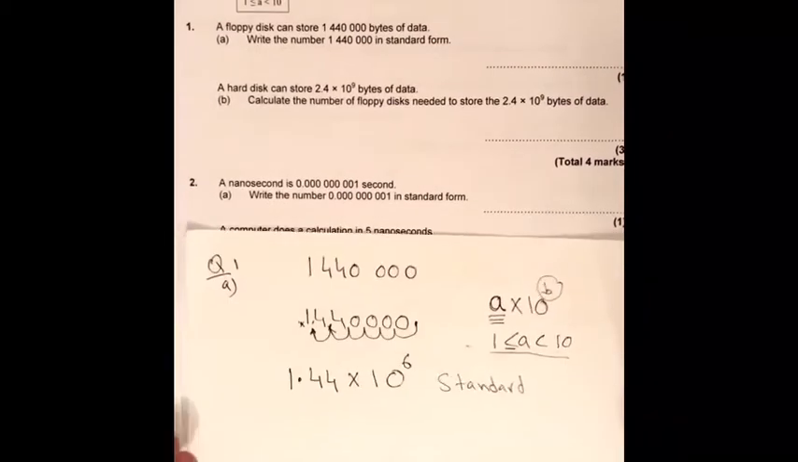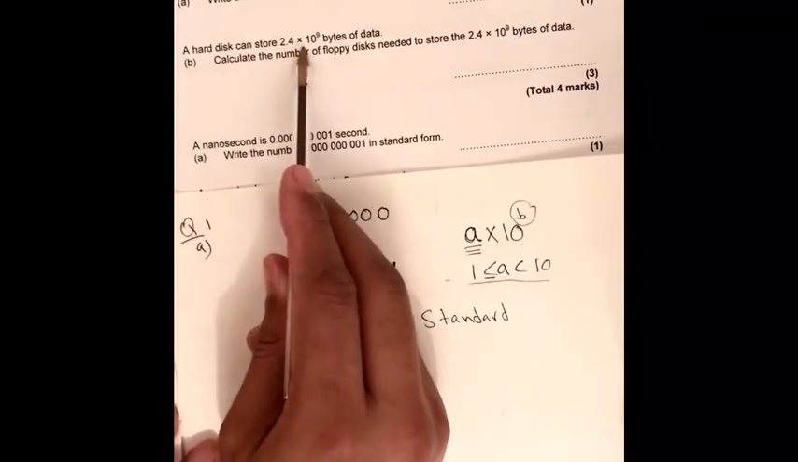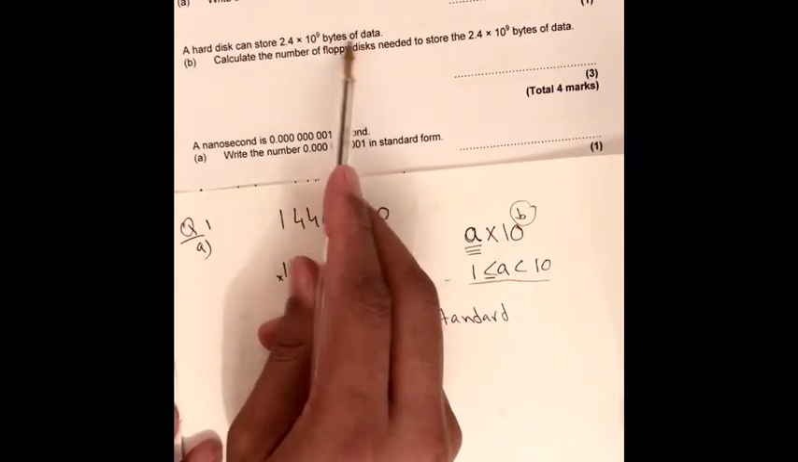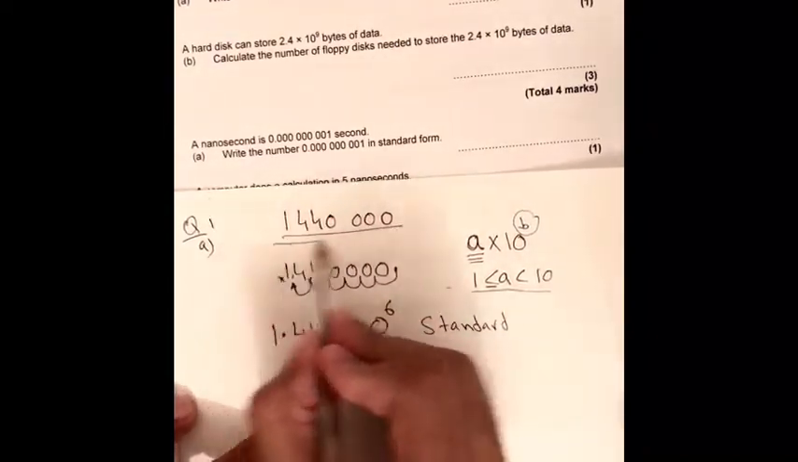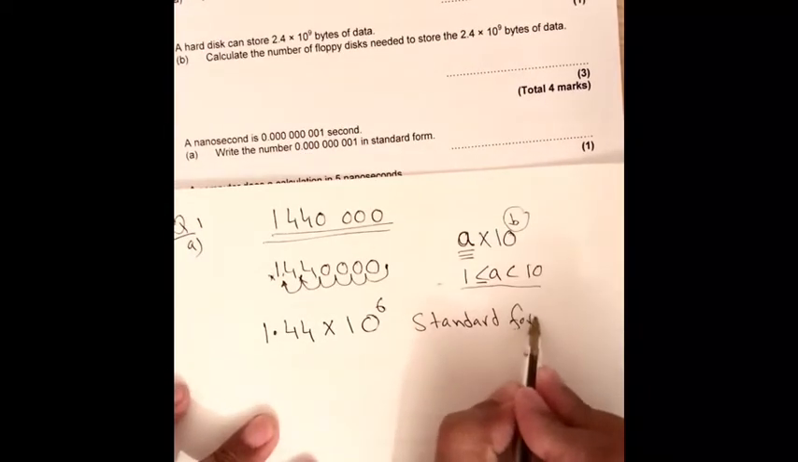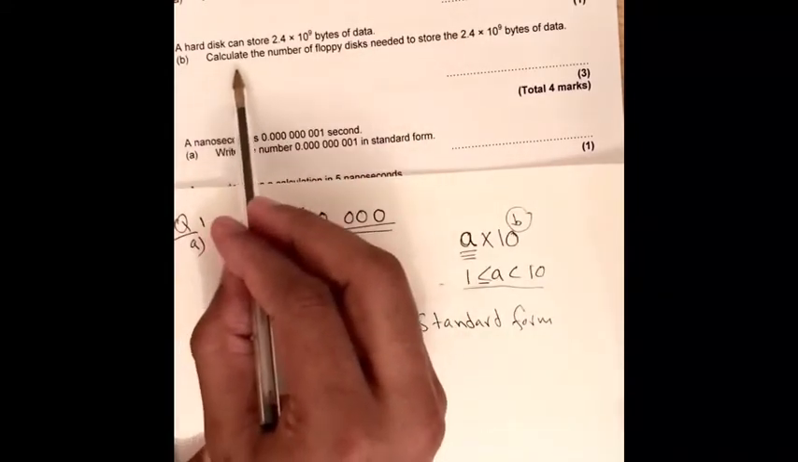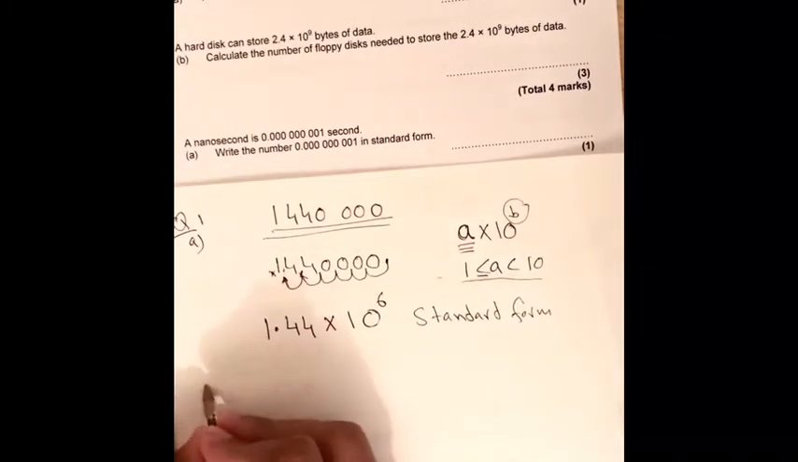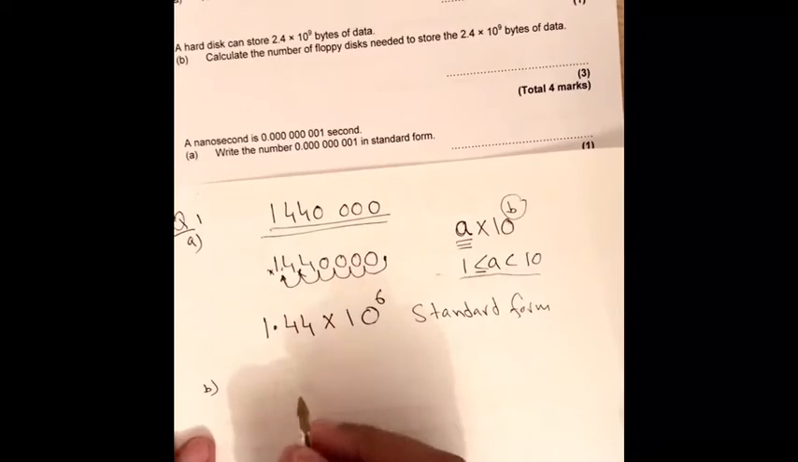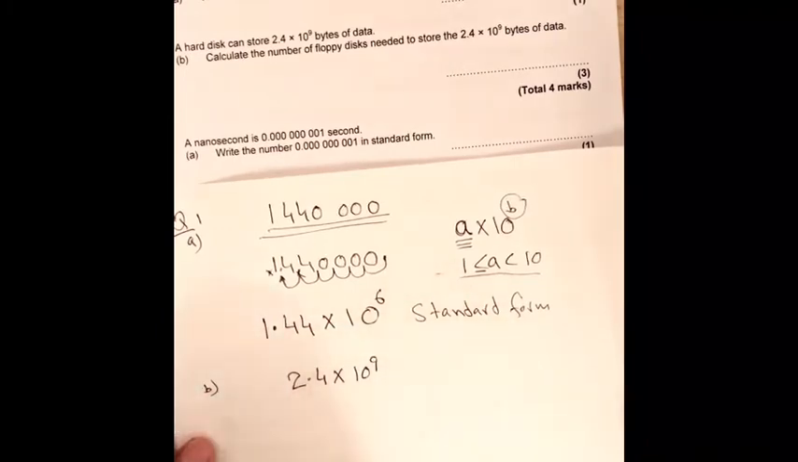Now we are moving to the second part. They said that a hard disk can store 2.4 times 10 to the power 9 bytes of data. Before, we converted a normal number into standard form. Now we have the standard form value, so we have to convert it into a normal number, to calculate the number of floppy disks needed to store this amount of data. So that becomes 2.4 times 10 to the power 9.